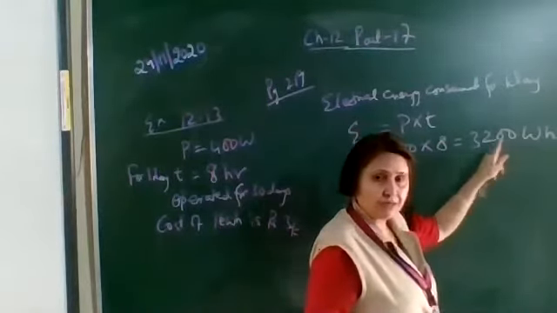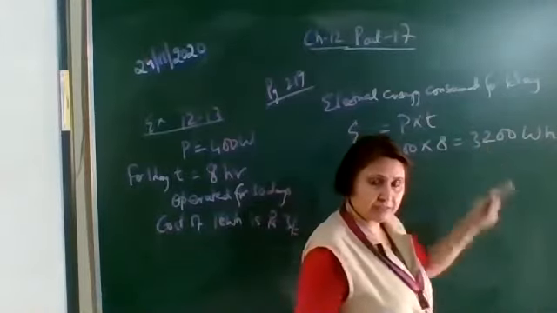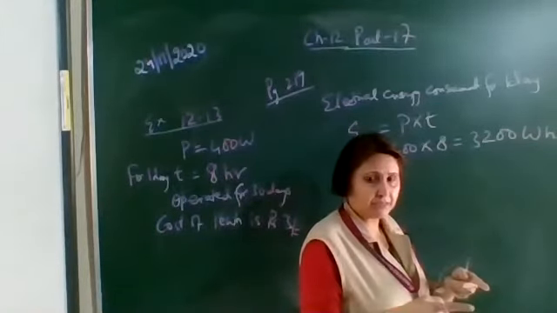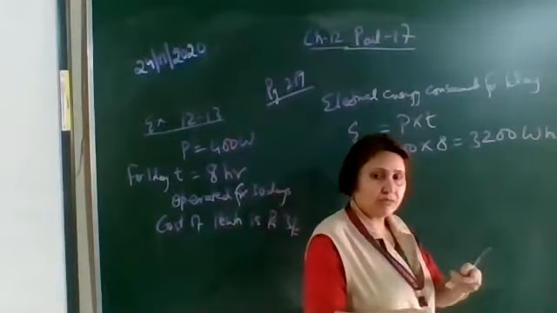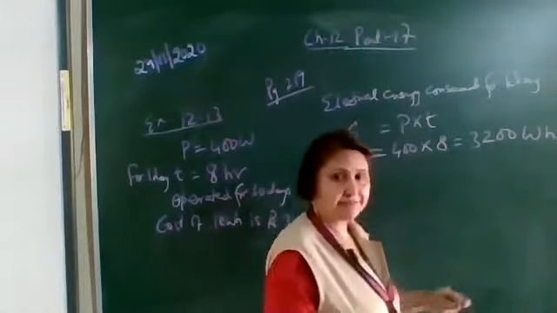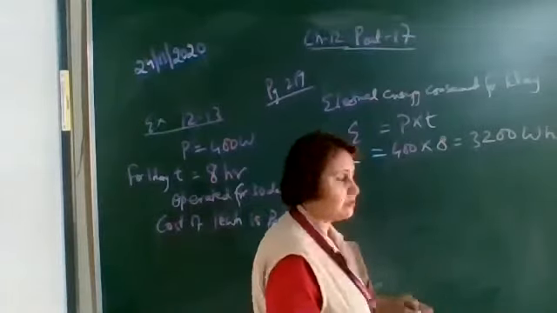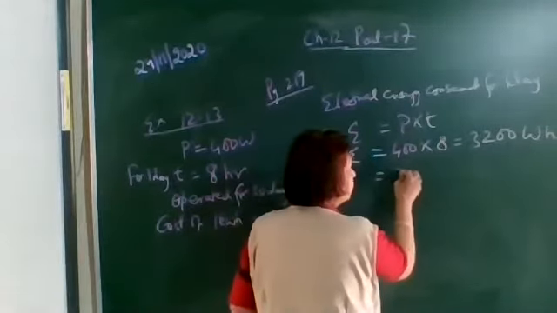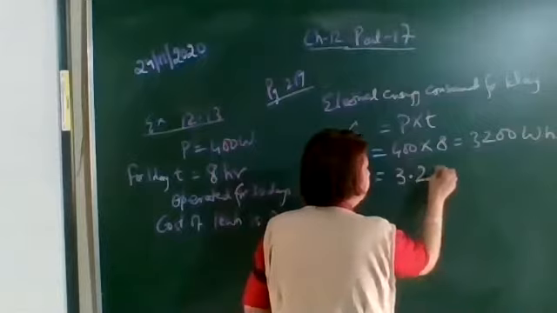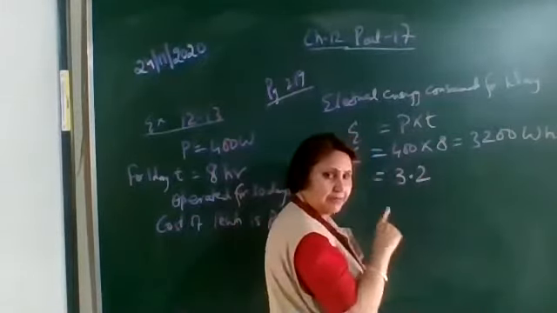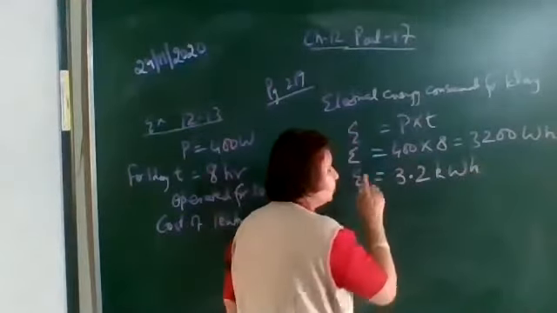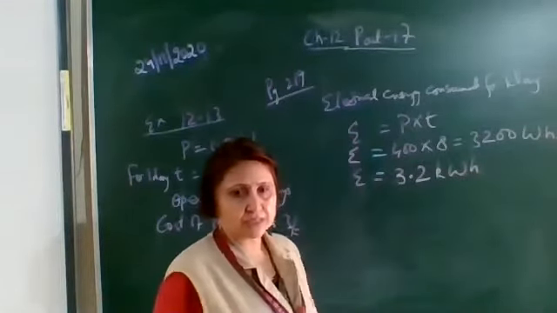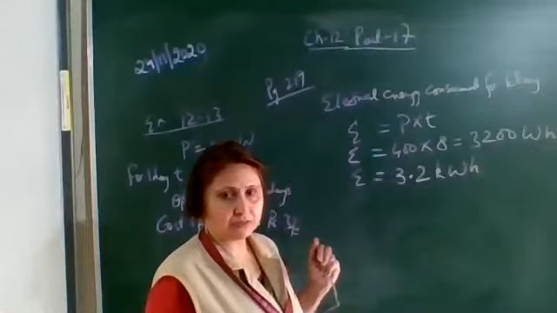Okay, how will you convert? Divide it by 1000. The relation is the same as between meter and kilometer. Okay, 1 meter will be equal to 1 upon 1000 kilometers. So the same way, 1 watt is equal to 1 upon 1000 kilowatt. So this is equal to 3200 divided by 1000, 3.2 kilowatt hour. So for one day, the electrical energy consumed is 3.2 kilowatt hour.